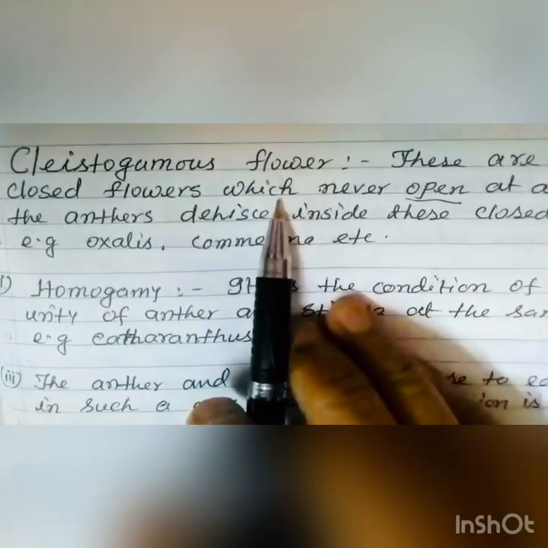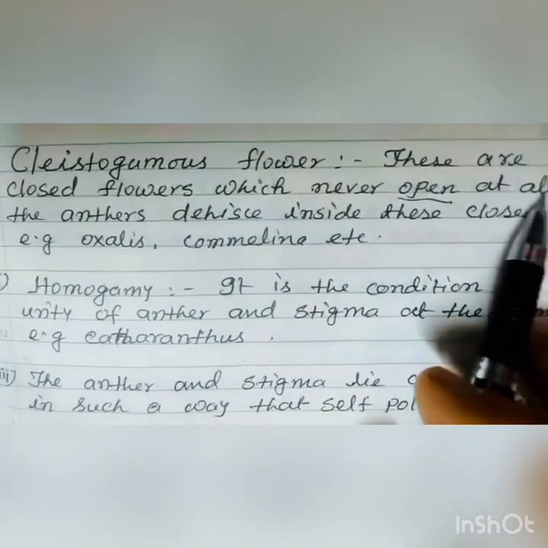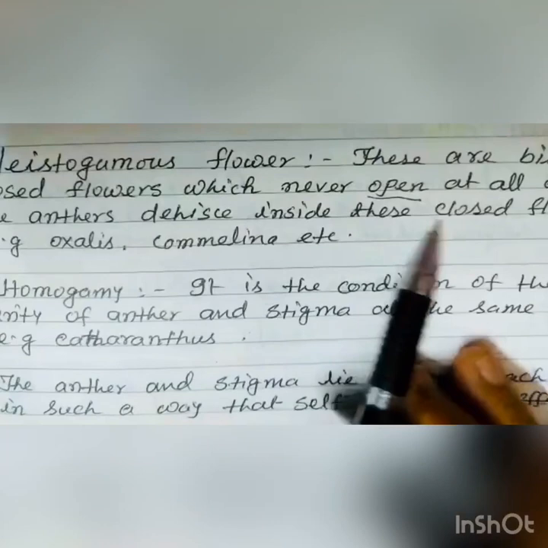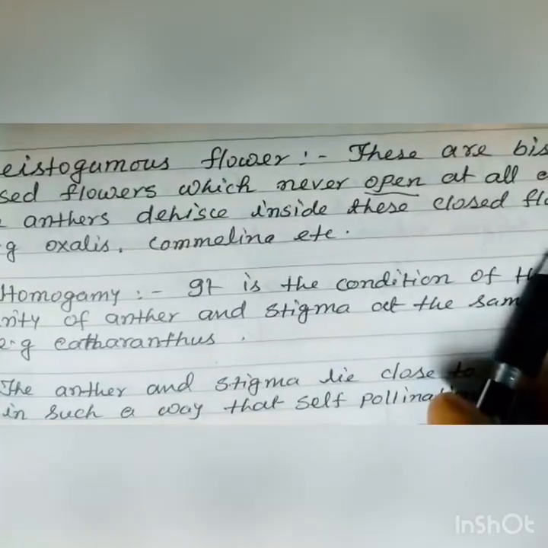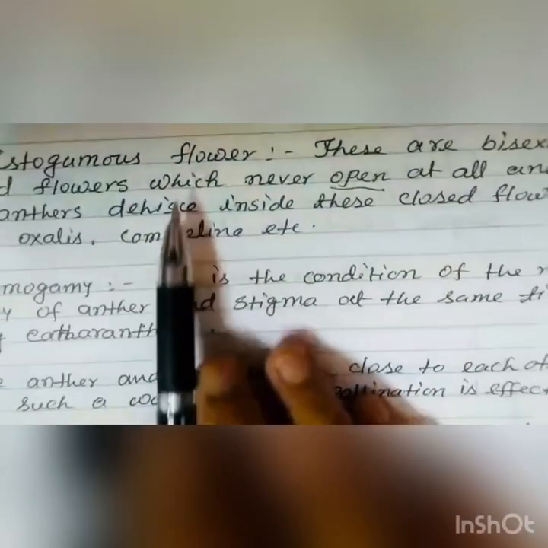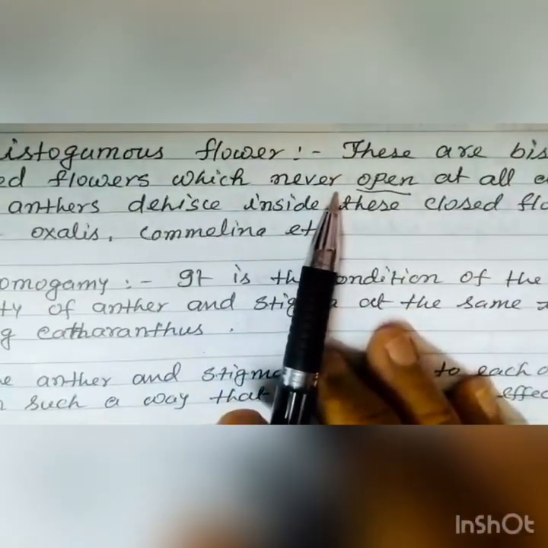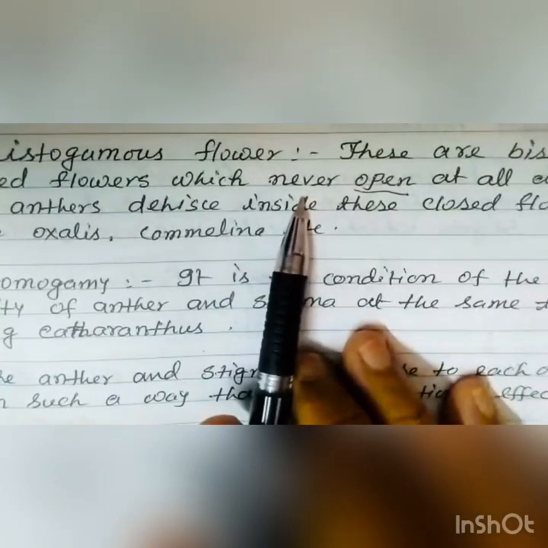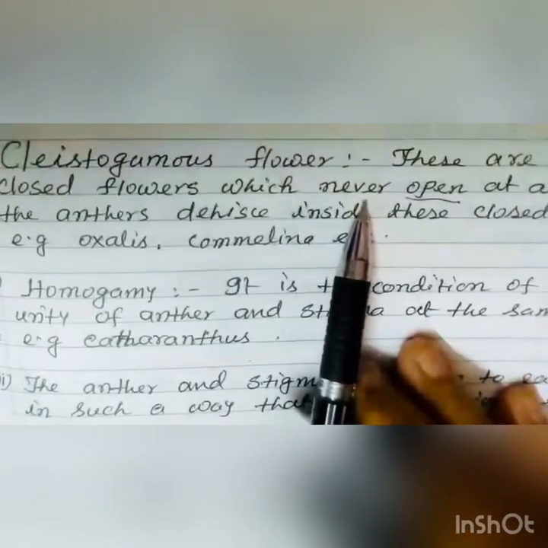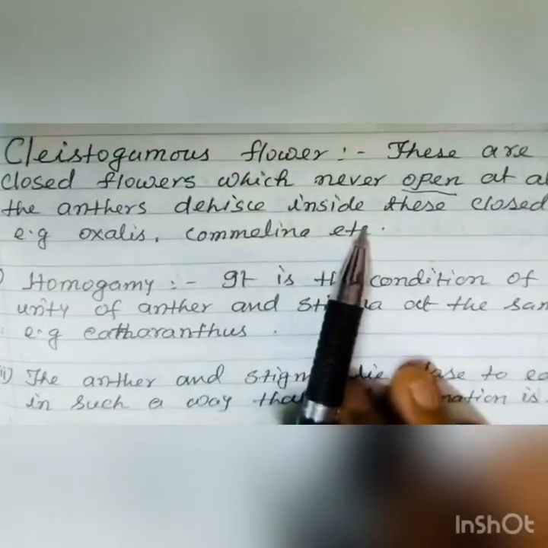These are bisexual, never open at all, and the anthers dehisce inside these closed flowers. An example is Oxalis. Whereas chasmogamous flowers are those which are exposed to the environment, and thus they promote genogamy.